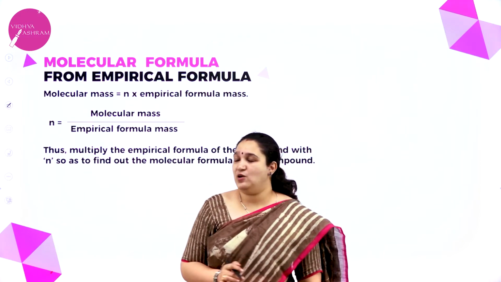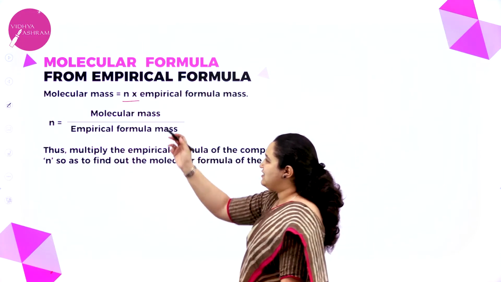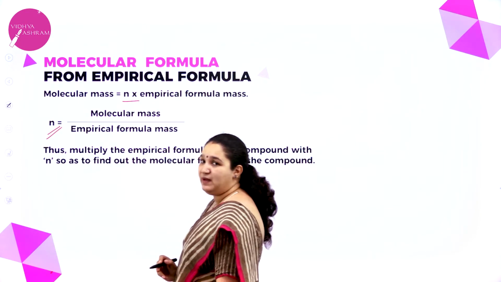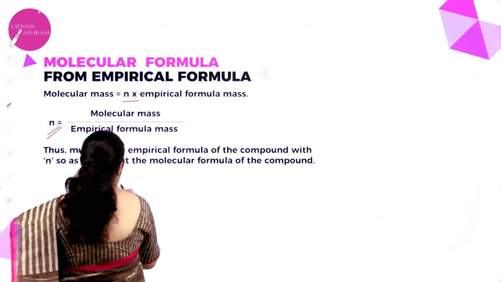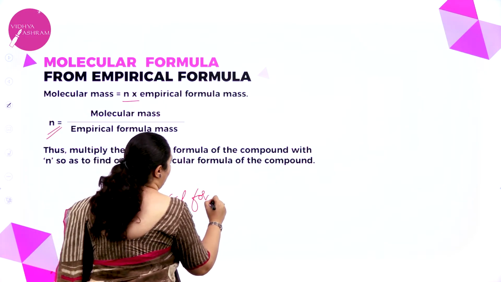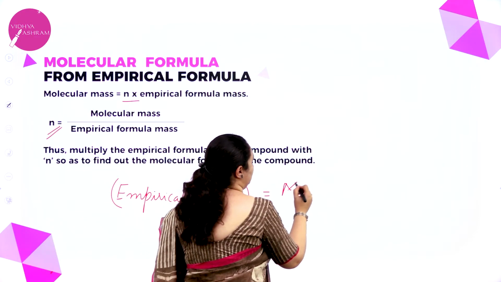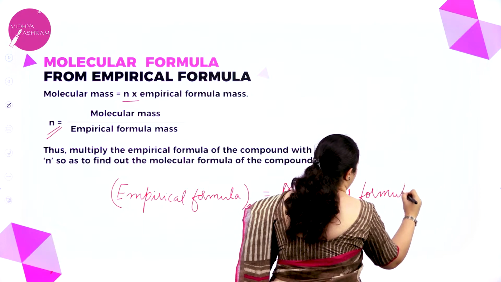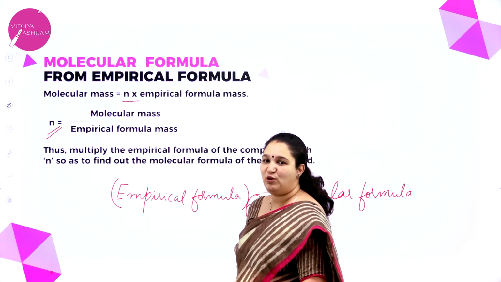Molecular mass is equal to n into empirical formula mass. Now, if I just rearrange this, I'll get the value of n as molecular mass divided by empirical formula mass. Now, if I know the value of n, then empirical formula into n is equal to molecular formula. So, how do I get this value of n? That is molecular mass by empirical formula mass.